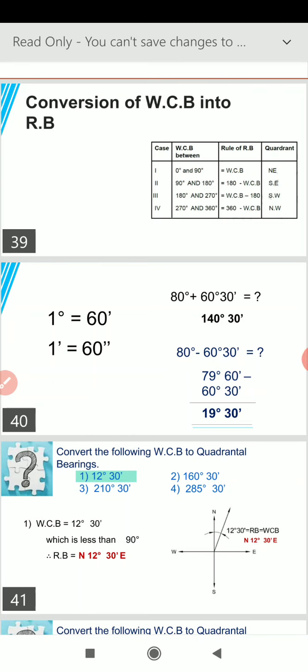While doing addition or subtraction in various angles, it should be noted that 1 degree is equal to 60 minutes in compass surveying, and 1 minute is equal to 60 seconds. One inverted comma indicates minutes, two inverted commas indicate seconds. So every minute has 60 seconds. These are nearly similar to how we read a clock.